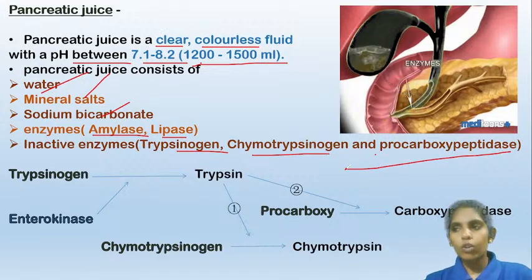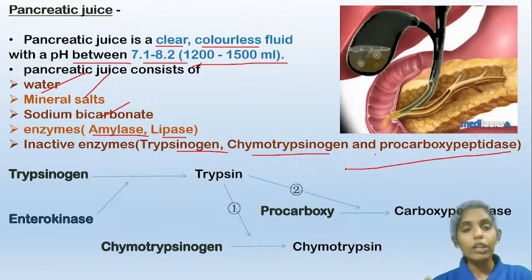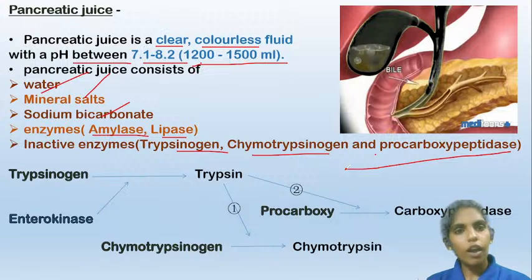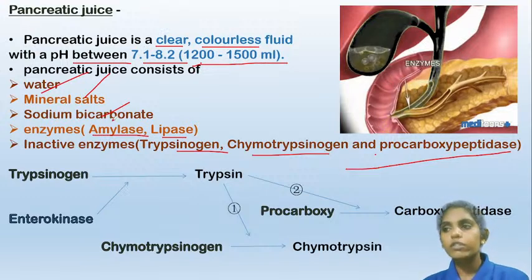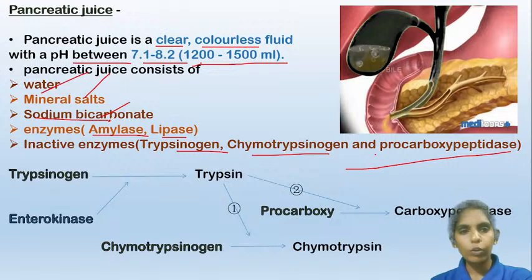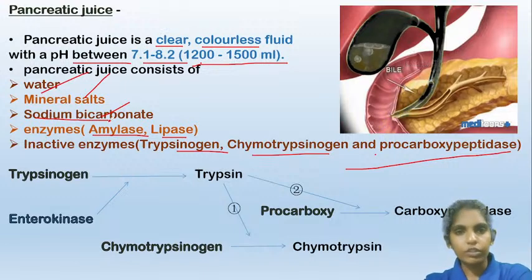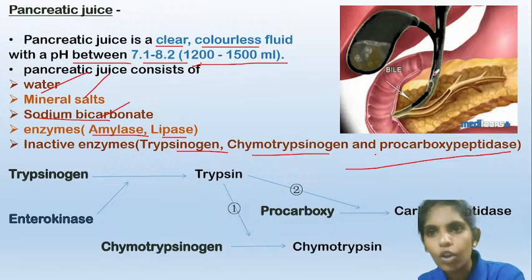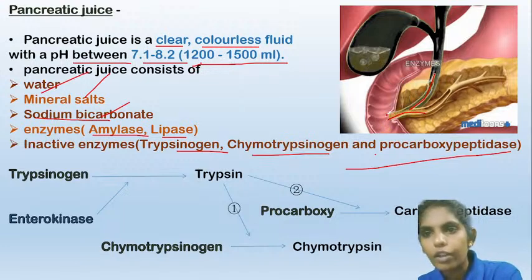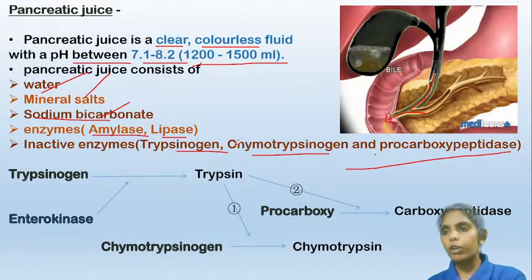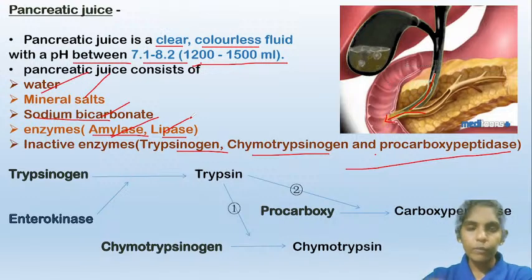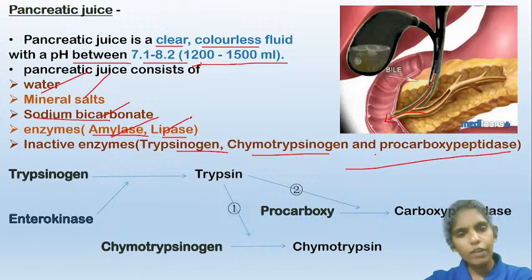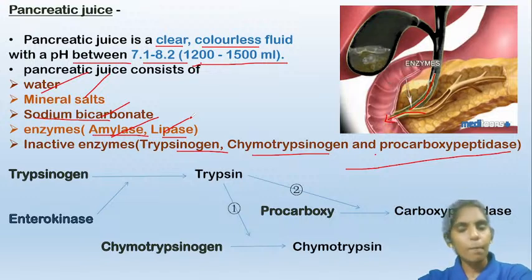procarboxypeptidase. As I told you, pancreatic juice is a highly alkaline fluid. What gives the alkaline nature to the pancreatic juice? It is the sodium bicarbonate. This sodium bicarbonate is an alkaline substance, and it gives the pancreatic juice its alkaline nature. Here you can see how the bile and the pancreatic juice enter the duodenum from the pancreas and the gallbladder. It also contains enzymes like amylase and lipase, and these are active enzymes. When they are released into the duodenum, they will perform their functions. They will start digesting the macromolecules.